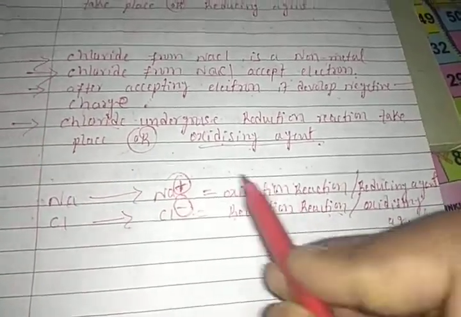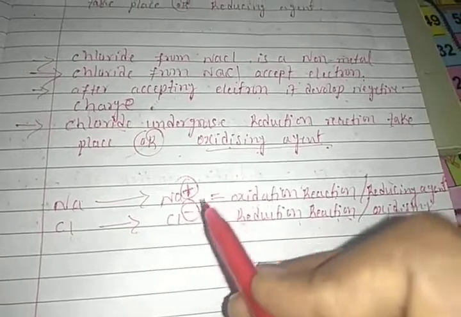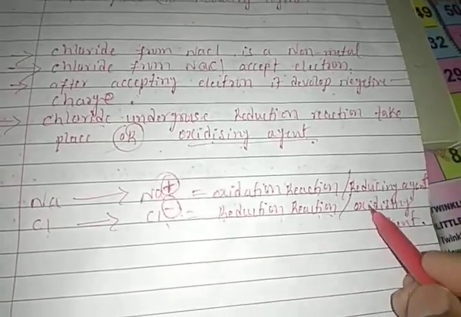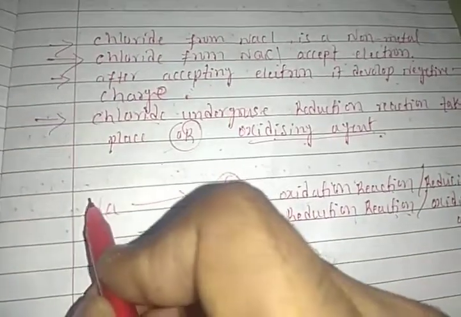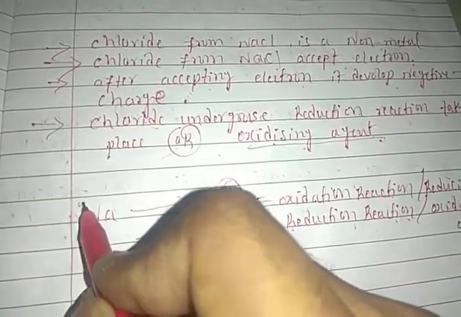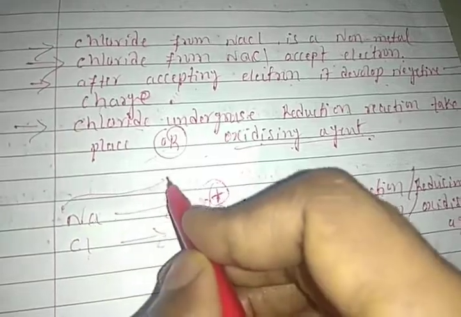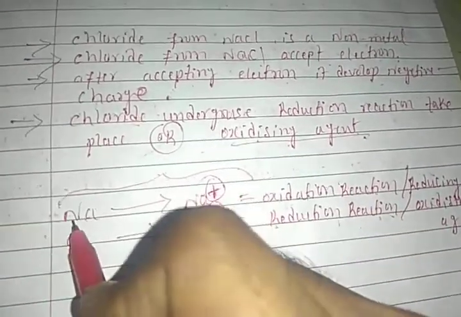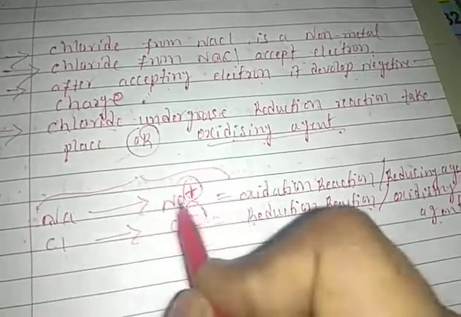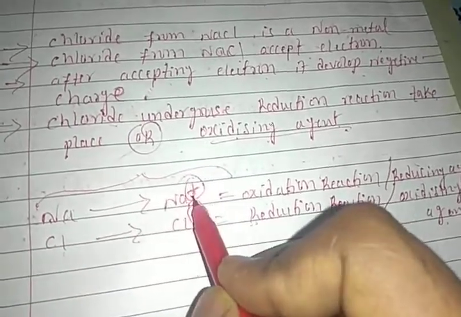The species undergoes reduction reaction. That species we call an oxidizing agent, students. Right? So this is the complete whole process, students. This is the whole process we call a reaction. Atom turns into ion. This is the whole process we call a reaction.